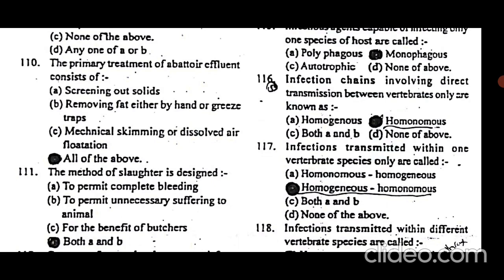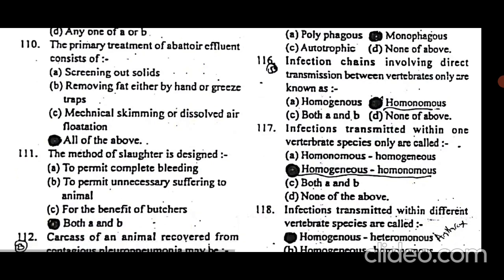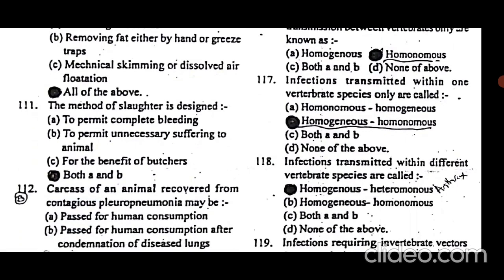The method of slaughter is designed to permit complete bleeding. Slaughtering should permit complete bleeding, and it should not permit unnecessary suffering of the animal. Before slaughter, pigs are passed through a carbon dioxide chamber so that they may not feel the pain of slaughtering.